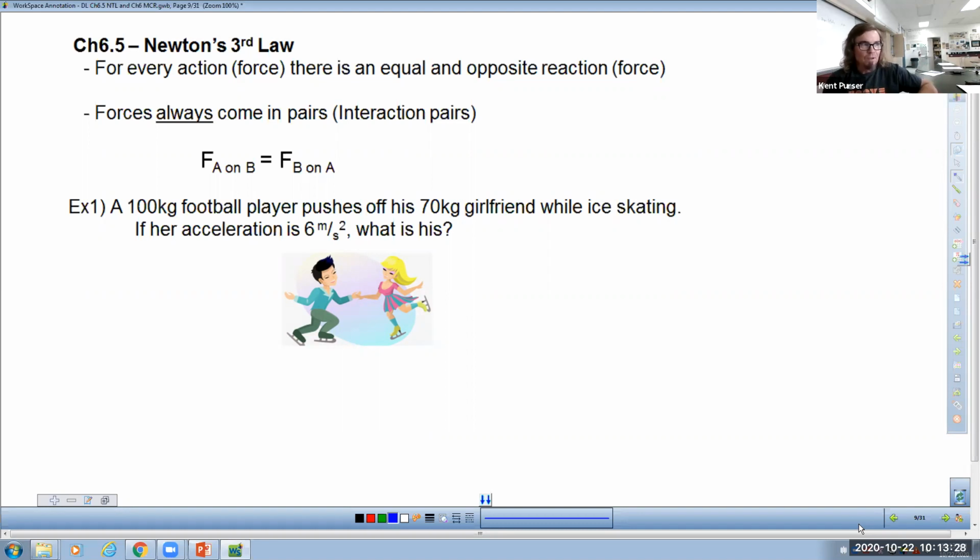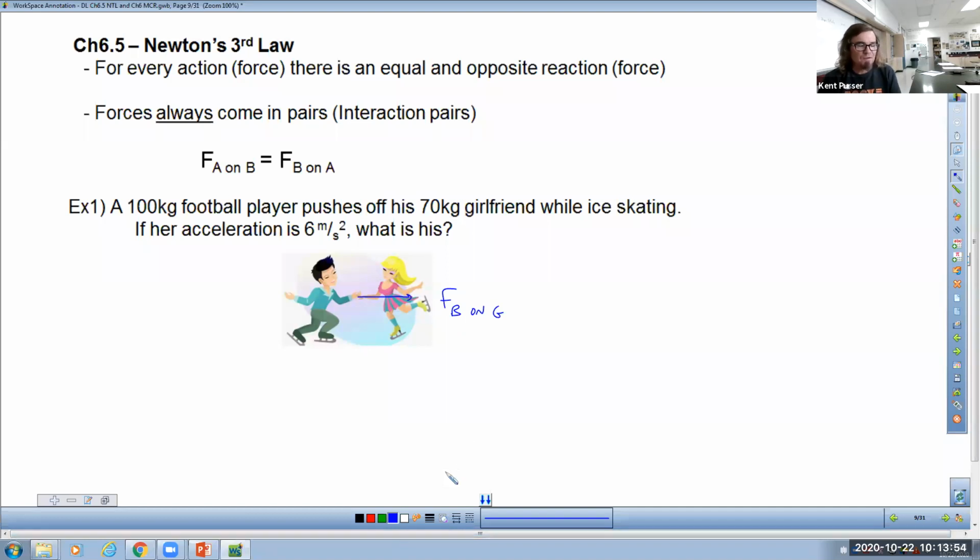So for example, we have a nice picture of a 100 kilogram football player and his 70 kilogram girlfriend that are ice skating, and they push off of each other, okay? Now, when they push off of each other, the boy pushes on the girl. We're going to call that the force of the boy pushing on the girl.